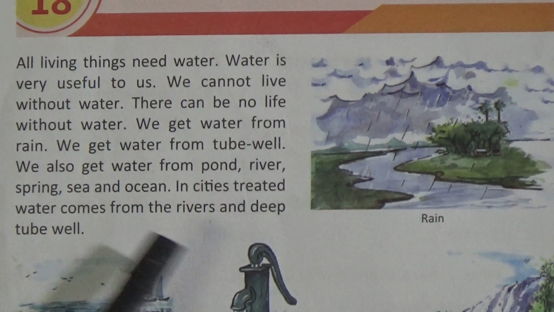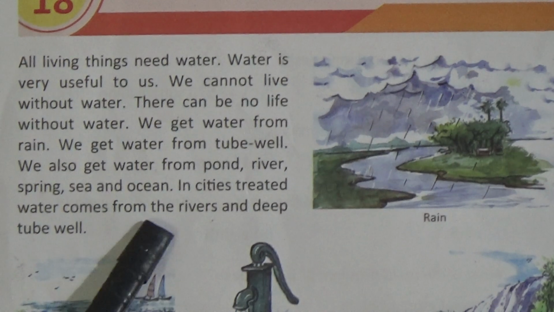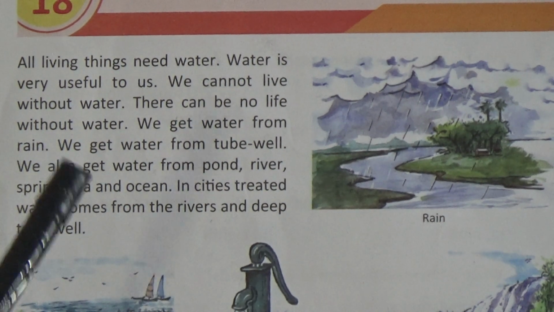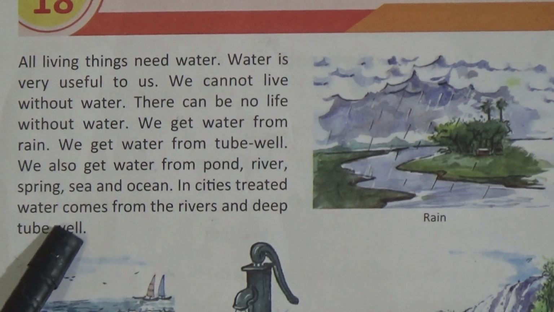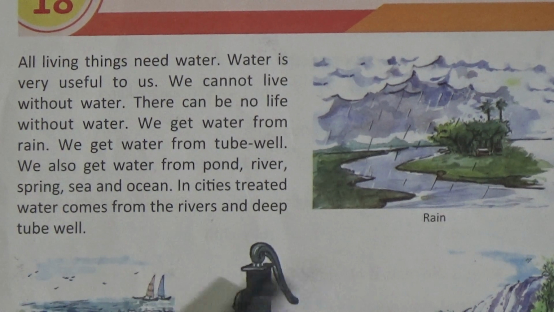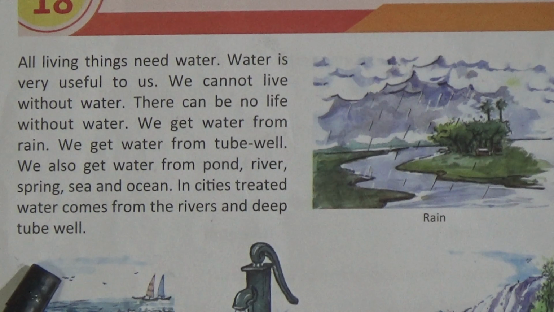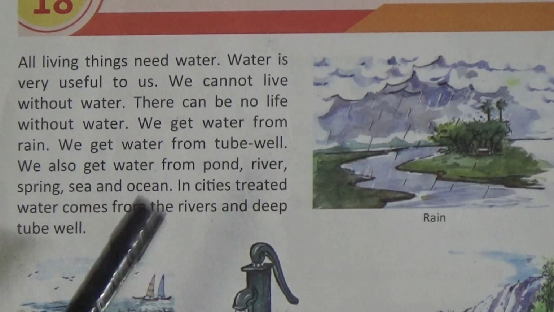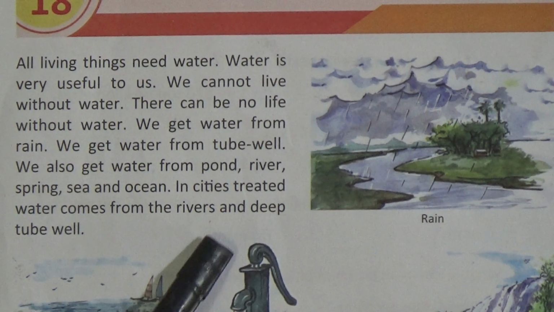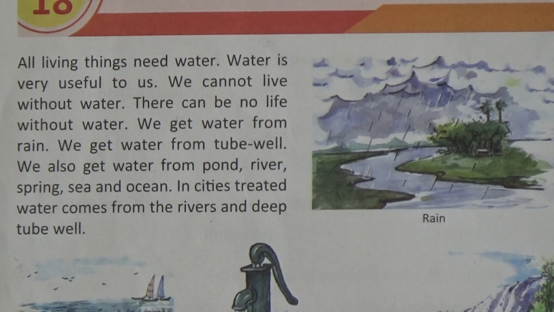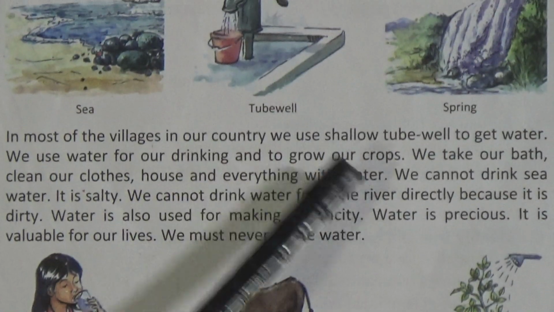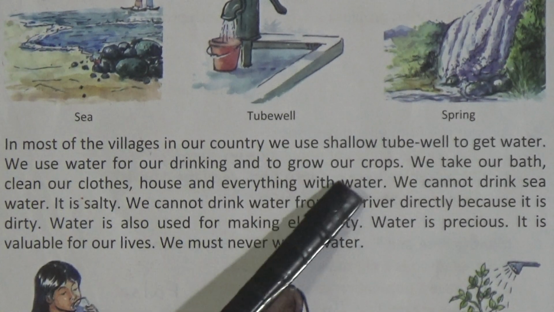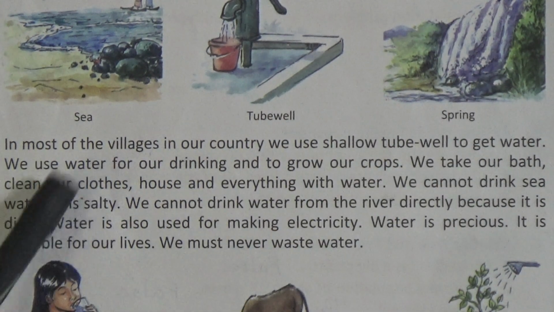So dear students, in cities treated water comes from the rivers and deep tube well. Treated water means water that goes through water treatment to make it suitable for drinking and other use. So we get this water from rivers or from underground through deep tube well. In most of the villages in our country, we use shallow tube well to get water. Shallow tube well means the tube well that does not go very deep underground.